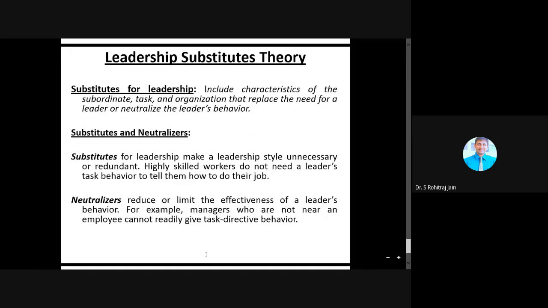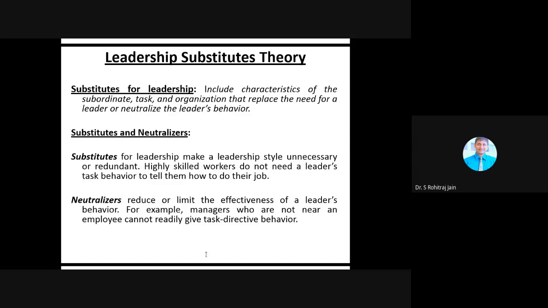Then we will understand the substitutes theory for leadership. The four leadership theories presented assume that some leadership style will be effective in each situation, correct? However, in keeping with the contingency theory, there are factors outside the leader's control that have a larger impact on outcomes than leadership actions.